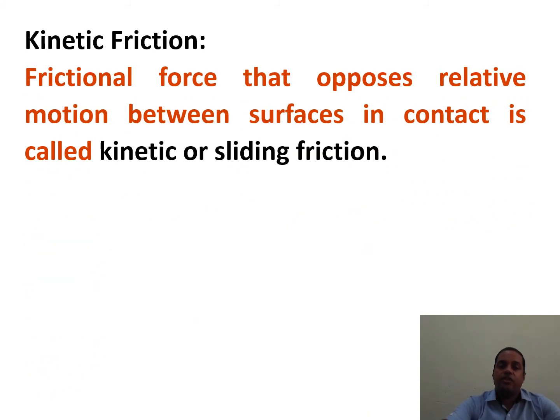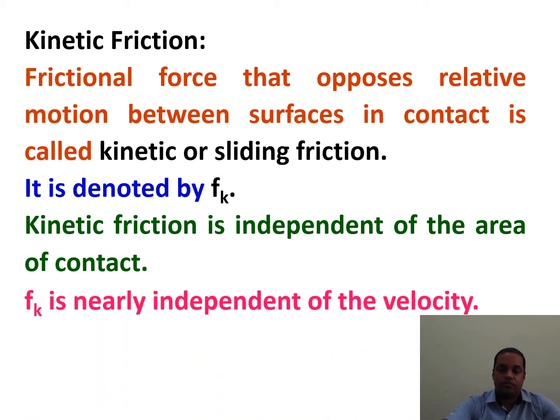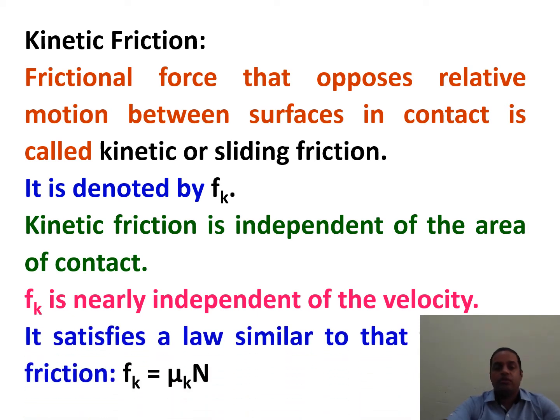Kinetic friction. Frictional force that opposes the relative motion between surfaces in contact is called kinetic friction or sliding friction. It is denoted by Fk. K stands for kinetic. Kinetic friction is independent of the area of contact. Fk is nearly independent of the velocity. It satisfies a law similar to that of static friction.